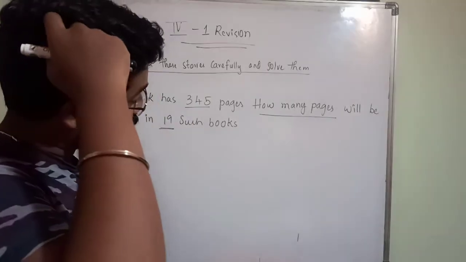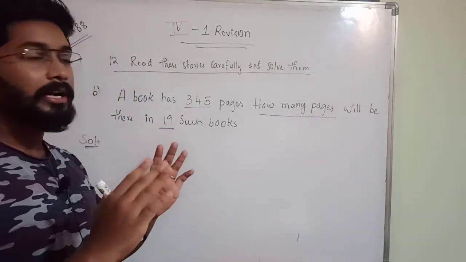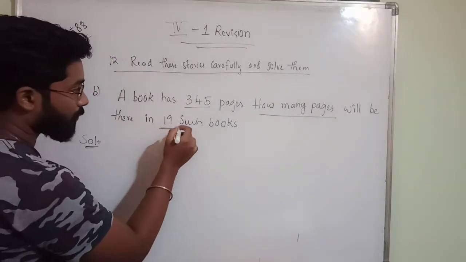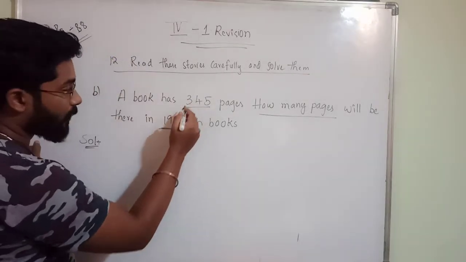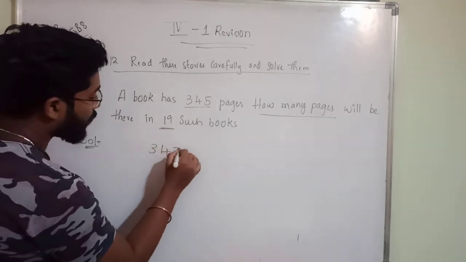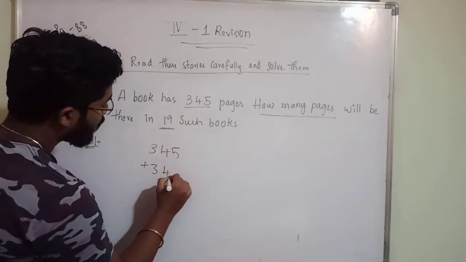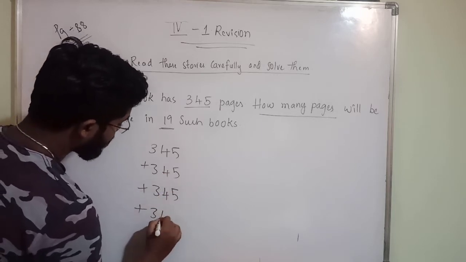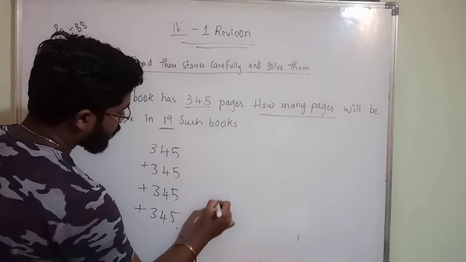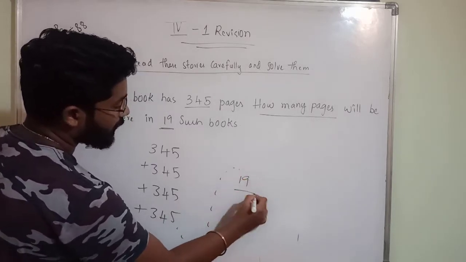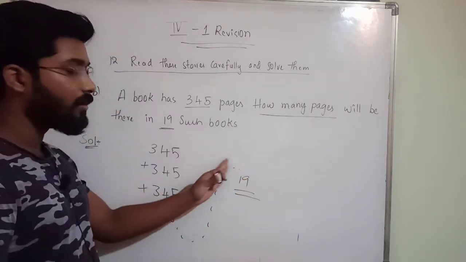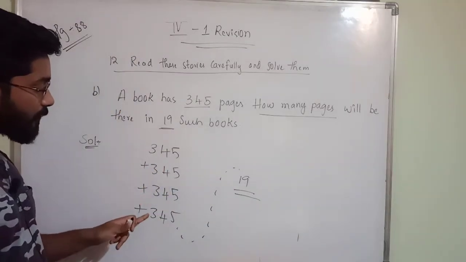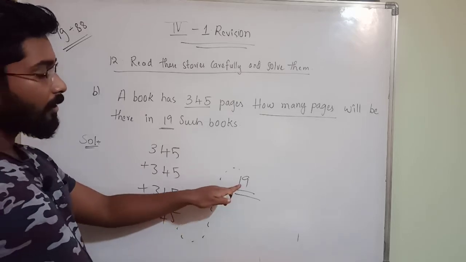The difference is, you can do the addition. Here 19 books are there, each with 345 pages. So you have to add 345 plus 345 plus 345 plus 345, like that up to 19 times.